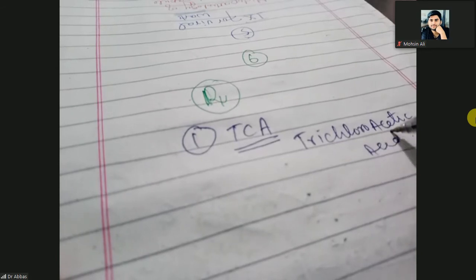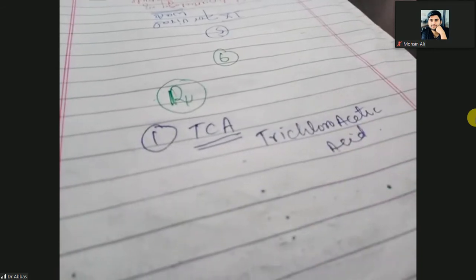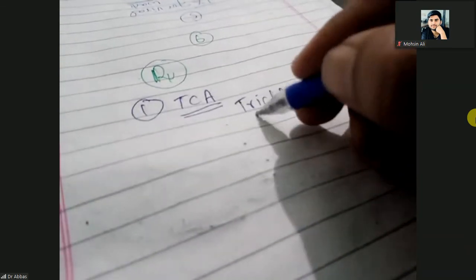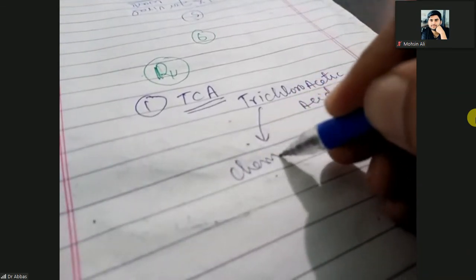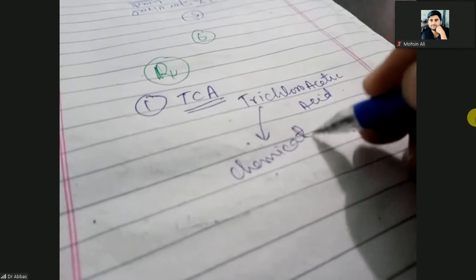This trichloroacetic acid can be used, and it is a chemical cautery.